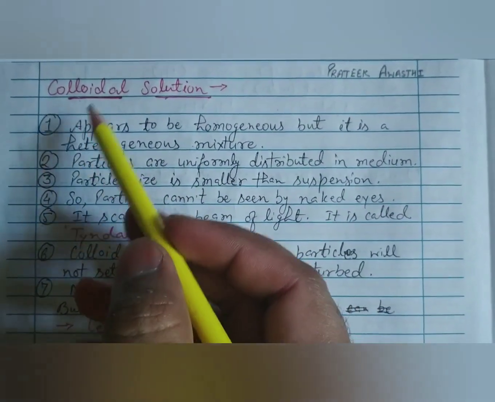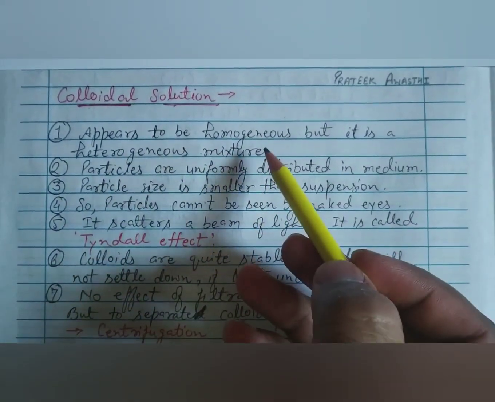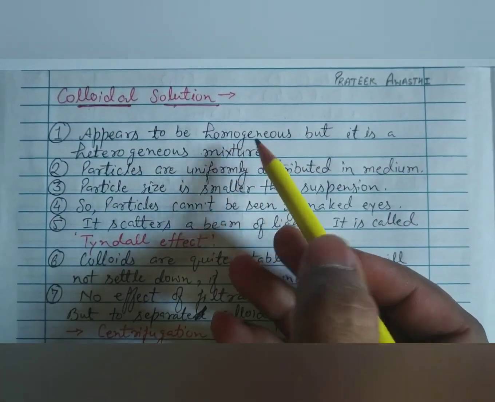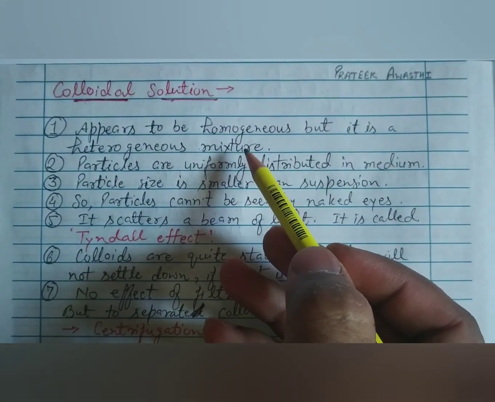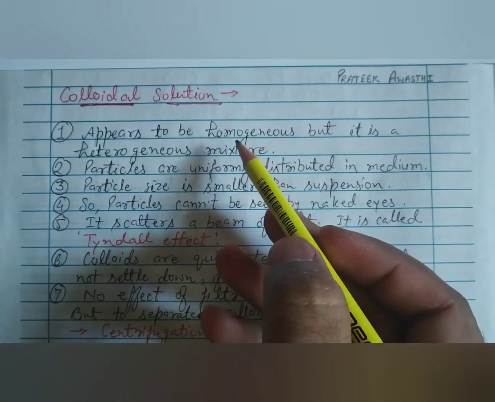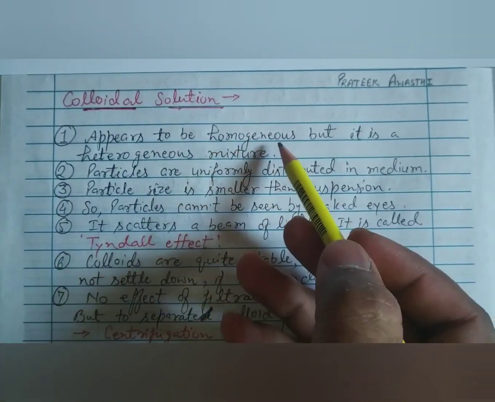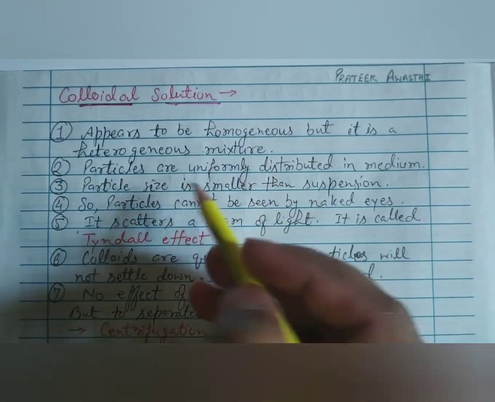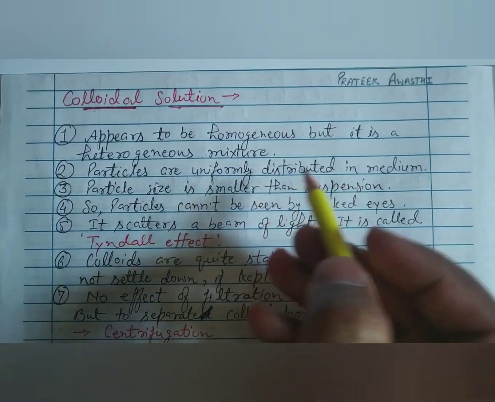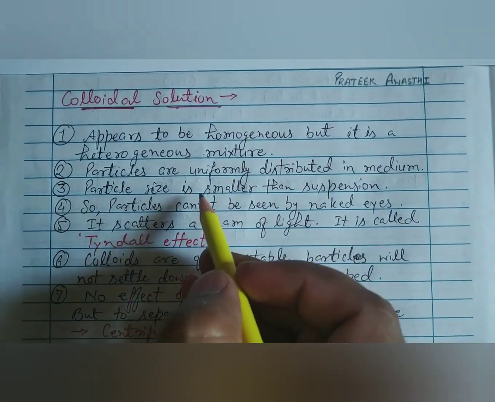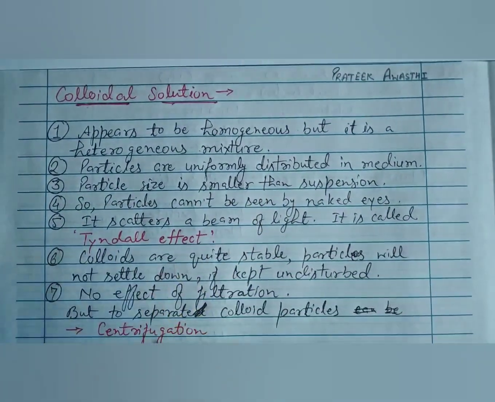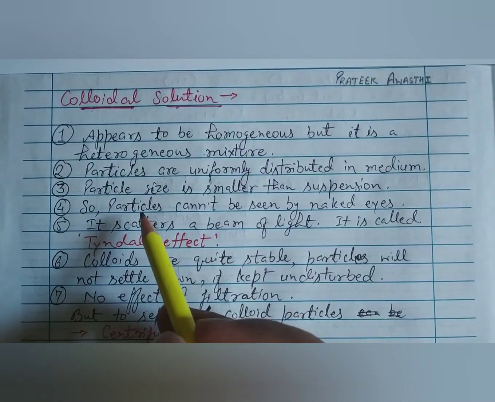The first point about colloidal solutions is that they appear to be homogeneous, but they are a heterogeneous mixture. They appear homogeneous because the particle size is smaller than a suspension but bigger than a true solution. That is why they appear homogeneous, but it is a heterogeneous mixture. See, particles are uniformly distributed in the medium. Like a suspension, the particles remain suspended. So the particle size is smaller than a suspension but greater than a true solution. It is an intermediate particle size between a true solution and a suspension.